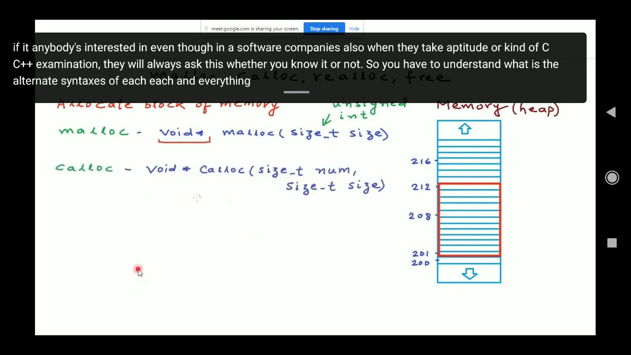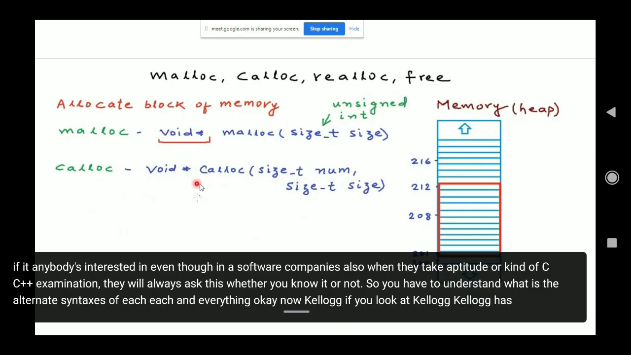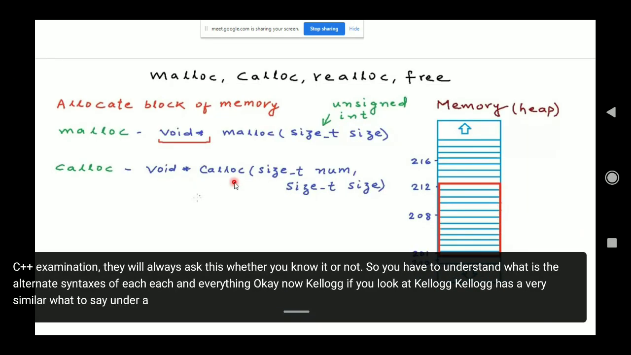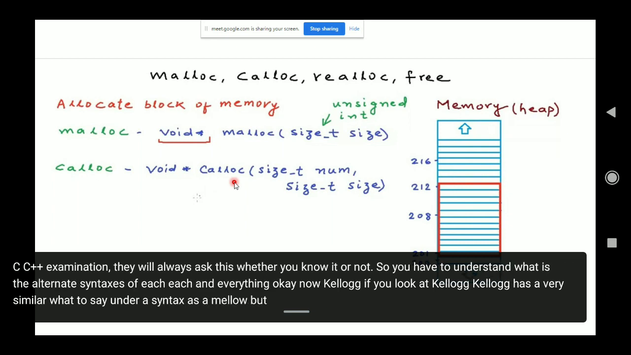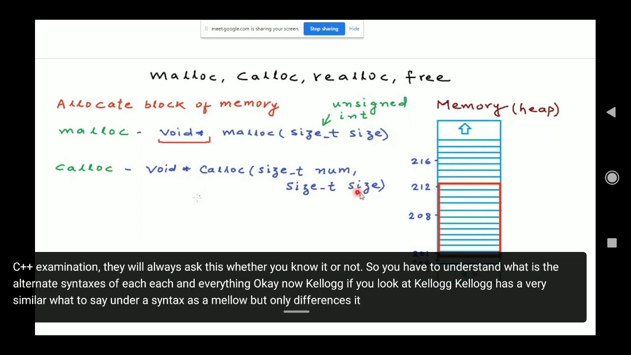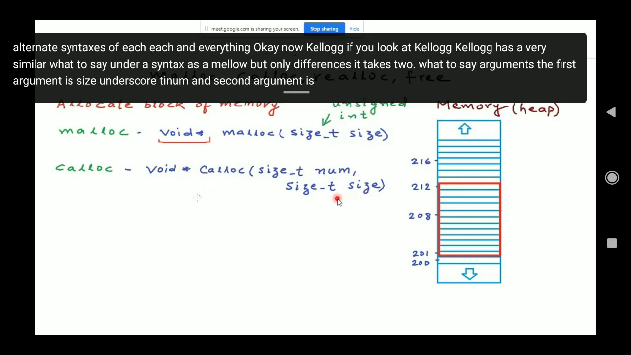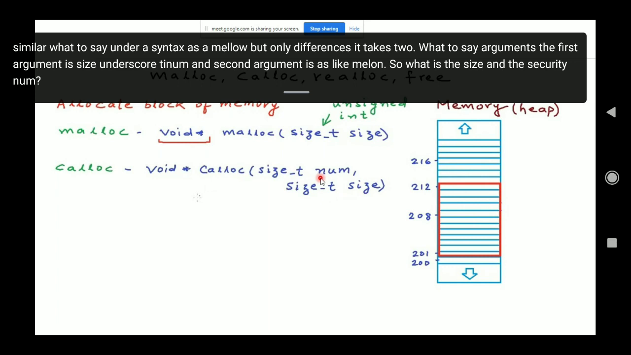Okay. Now calloc. If you look at calloc, it has a very similar syntax to malloc, but the only difference is it takes two arguments. The first argument is size_t num, and the second argument is like malloc. So what is this size_t num? Can anybody have a guess?